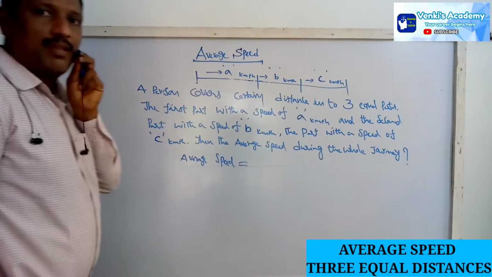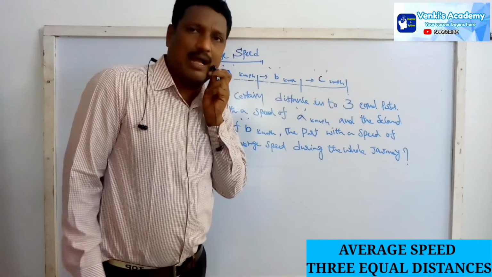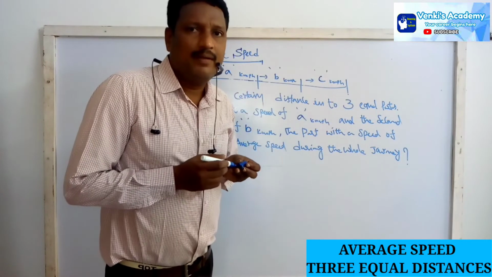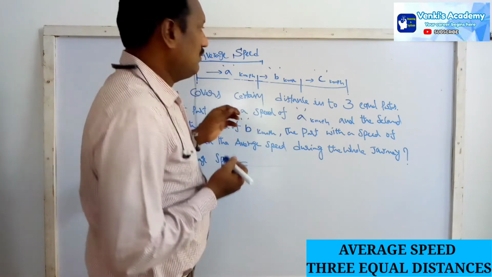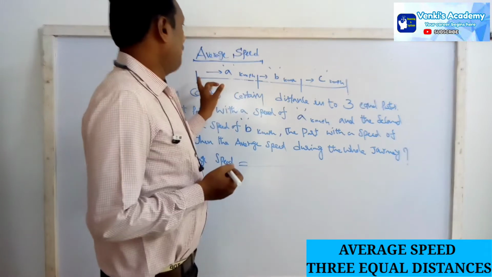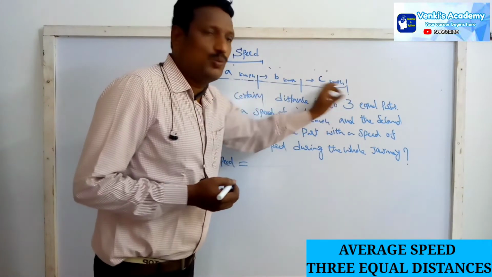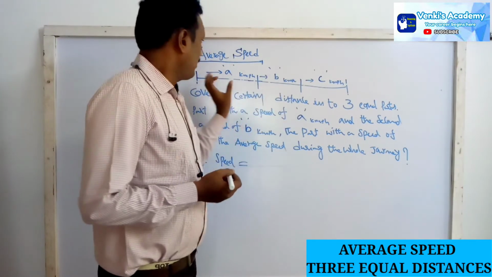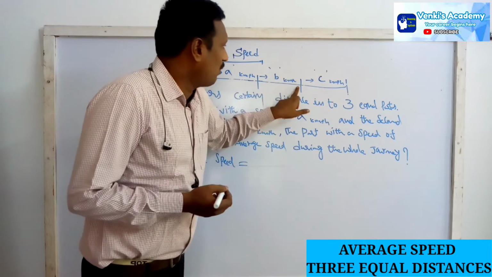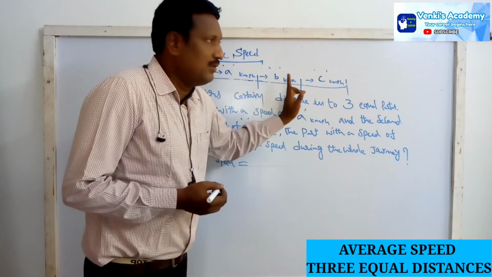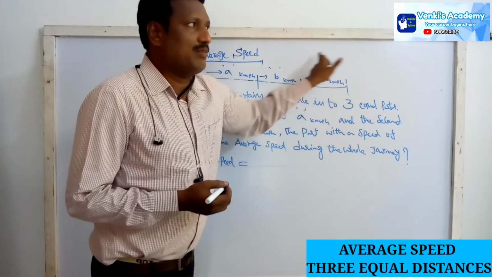Now we are going to discuss the average speed if there are three equal distances. A person covers a distance in three equal parts. The first part with the speed of a kilometers per hour, the next part with the speed of b kilometers per hour, and the last equal part with the speed of c kilometers per hour.